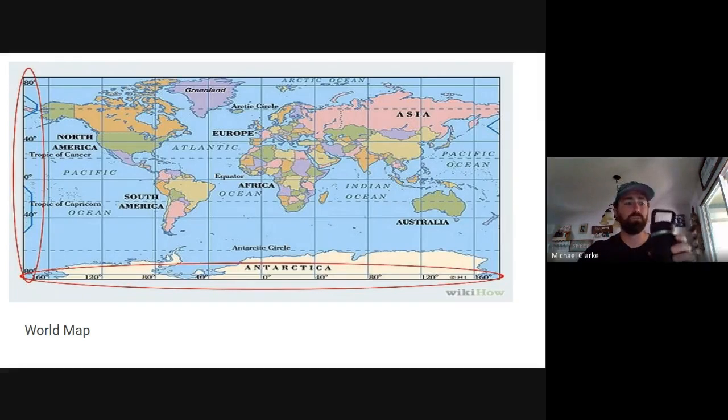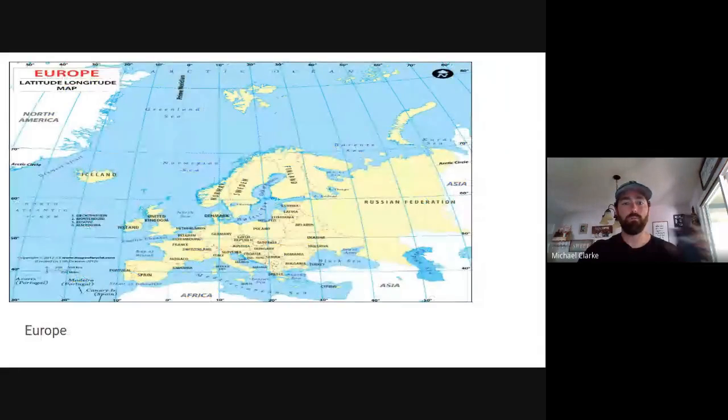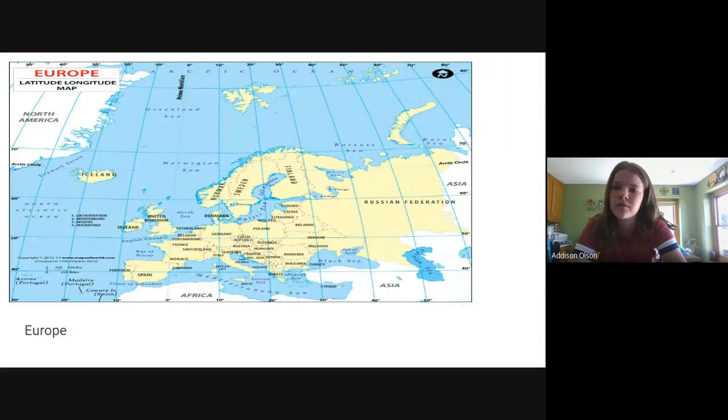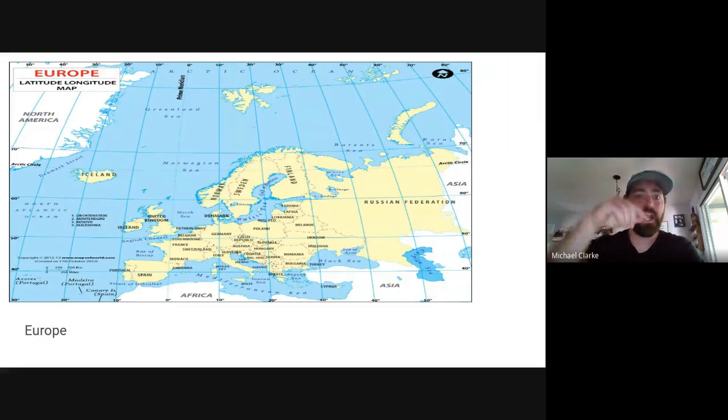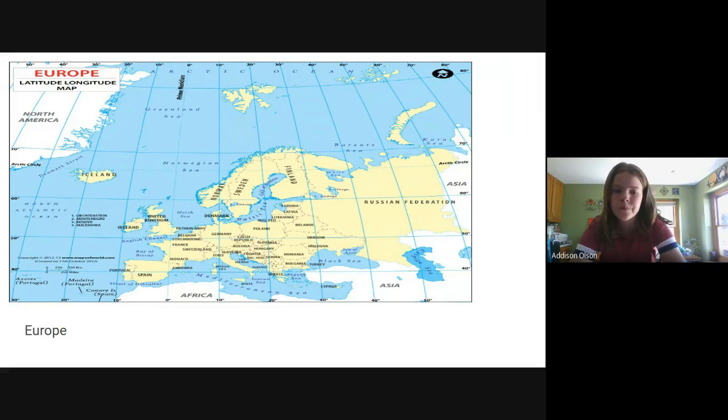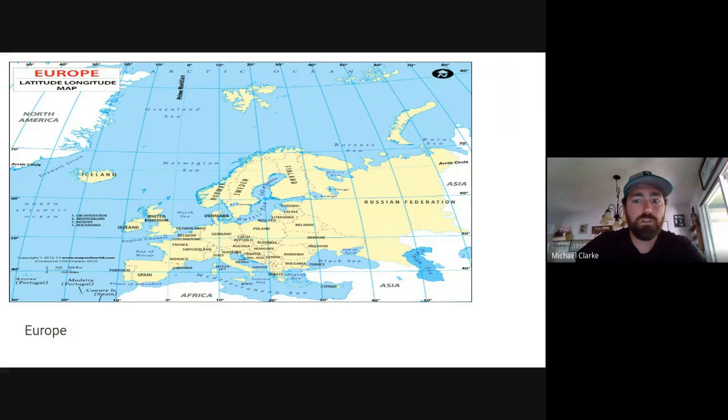Questions over absolute location? So absolute location is just the coordinates? Yep. Coordinates using latitude and longitude. So you have to be able to know latitude runs east-west, right to left. Longitude runs north-south, up and down. And wherever the two points intersect, latitude and longitude, that's your absolute location. Any other questions? This is something that students struggle with the most out of the two types of locations. But if you practice it, guys, and you're going to in a few minutes, it's really not that hard.